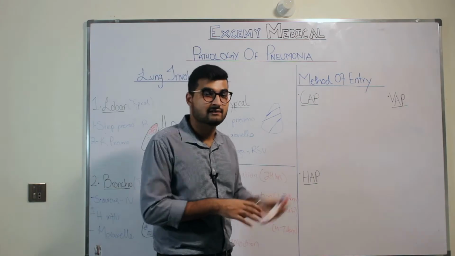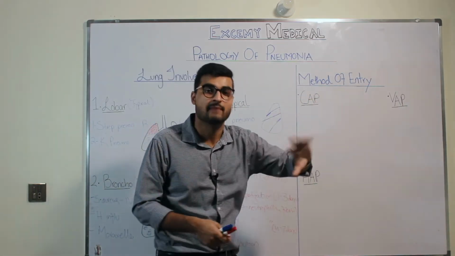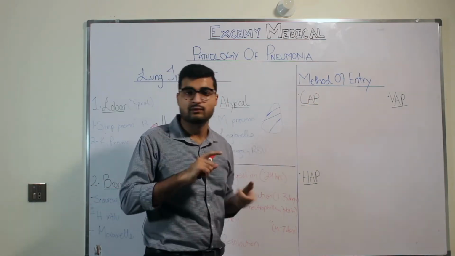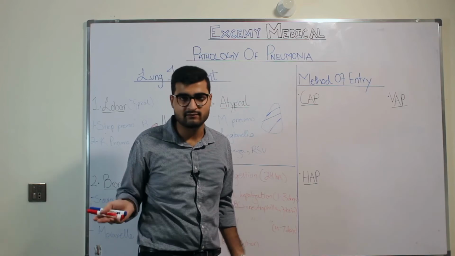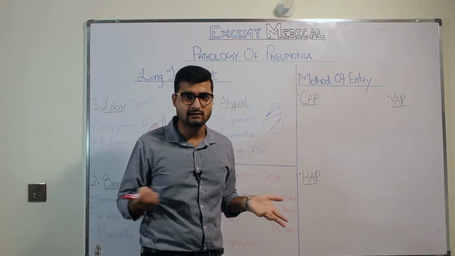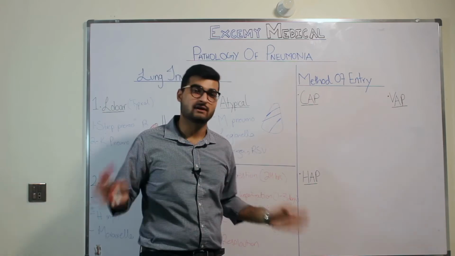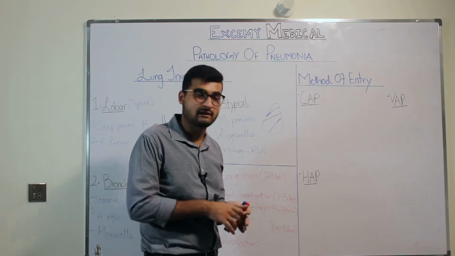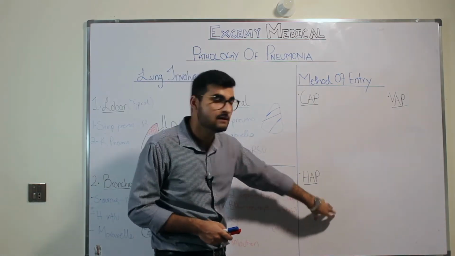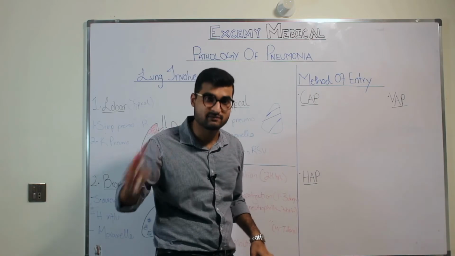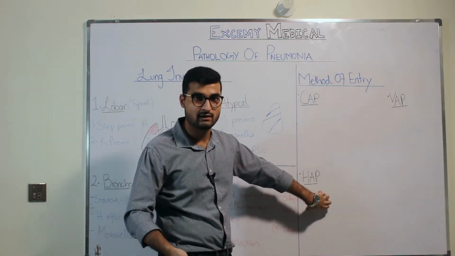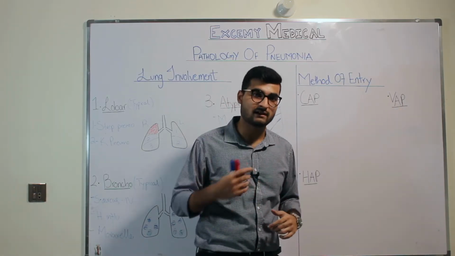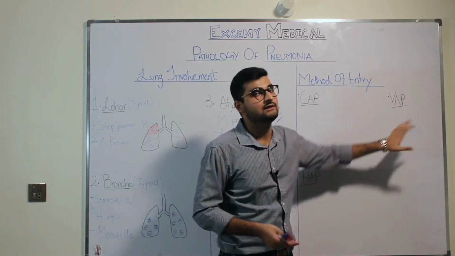So, as the name suggests, now you would be able to understand what I mean by method of entry. In CAP, a patient who is completely healthy, no comorbidities, or even if any comorbidities, he's fine, healthy, young, and gets pneumonia. That is community-acquired pneumonia. Pneumonia that you get without any hospital setting is community acquired pneumonia. But the pneumonia that you get in a hospital setting, that is when you call it hospital acquired pneumonia. And pneumonia that you get due to a ventilator, that is, a patient who is intubated and ends up getting pneumonia, that is what we call ventilator associated pneumonia.